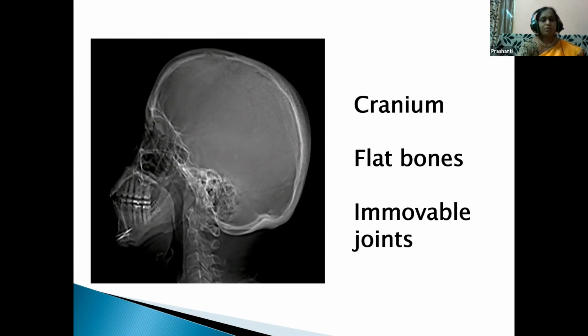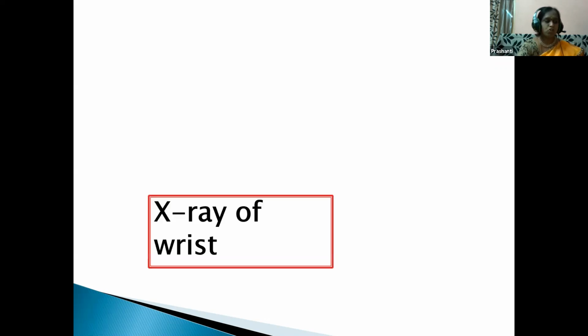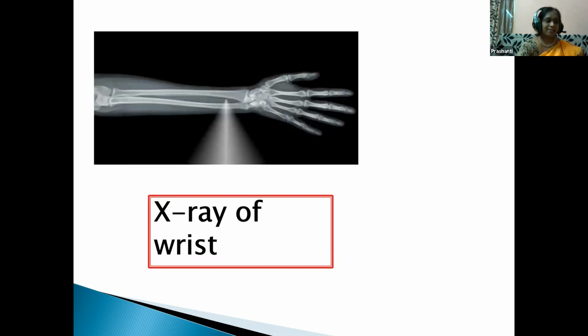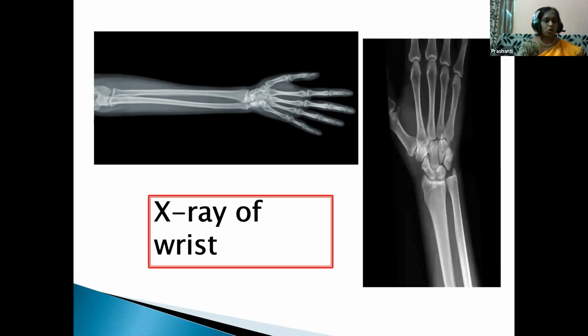And here the bones we notice are flat bones and immovable joints. This is the X-ray of the wrist, children. Here you notice the bones, that is radius and ulna. And here the joints are gliding joints. Okay, so if there is any problem, the doctor will write an X-ray.